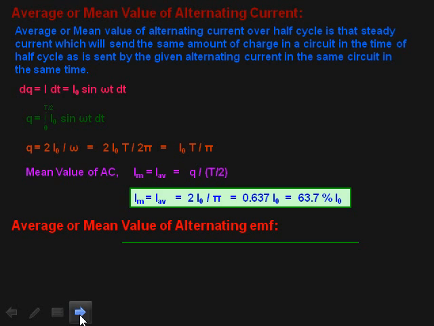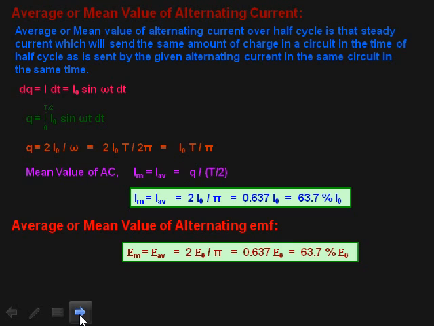Average or mean value of alternating EMF now becomes, in the same way, V average equals 2 V naught upon pi, and E average equals 2 E naught upon pi.